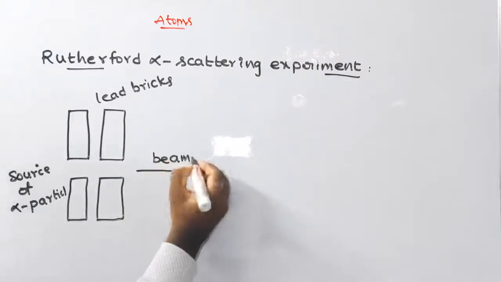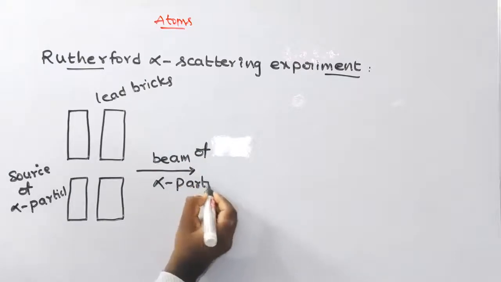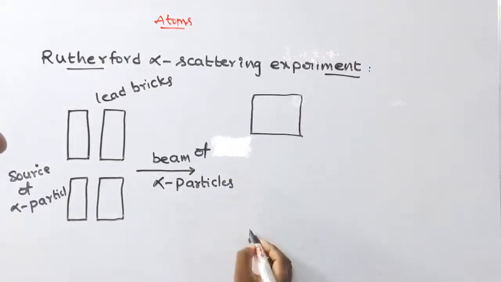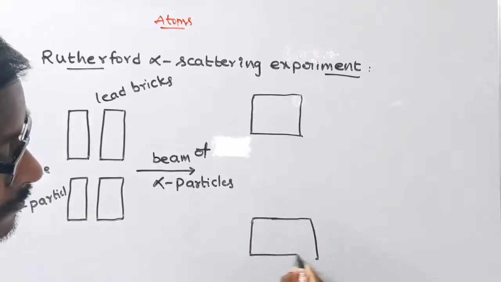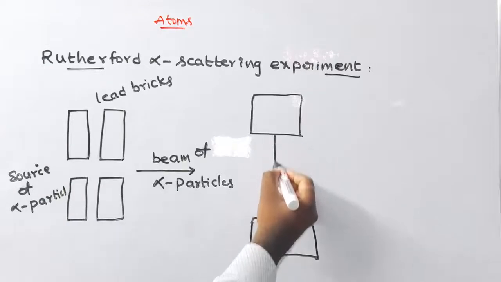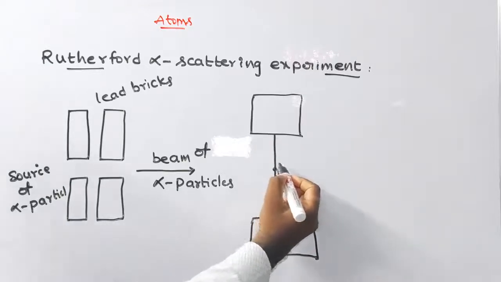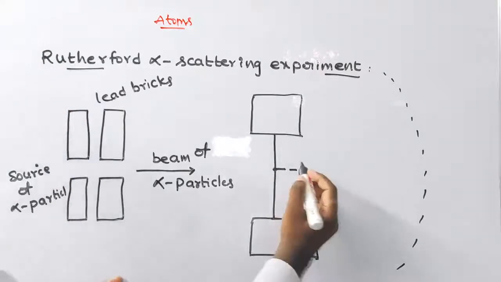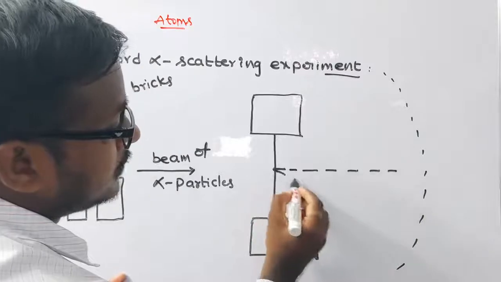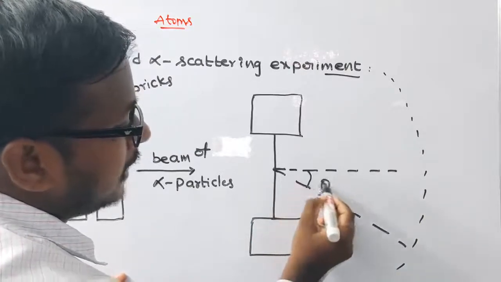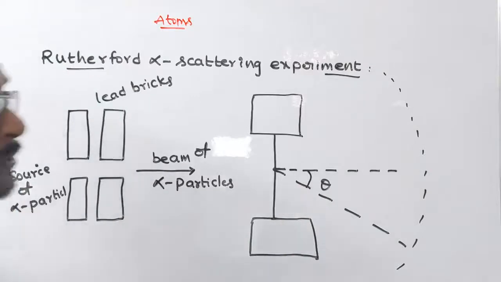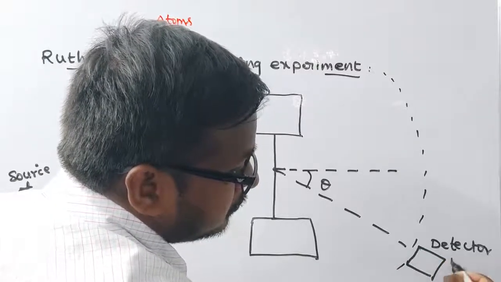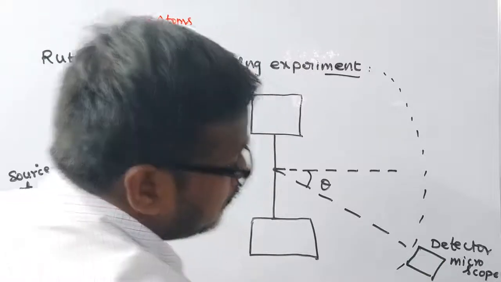The beam, after scattering at an angle theta, is detected by a microscope, the detector.